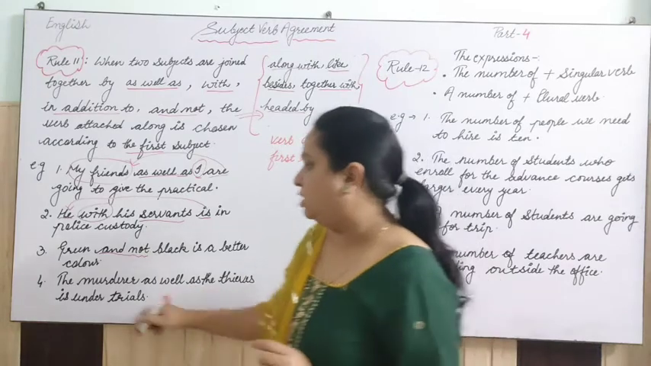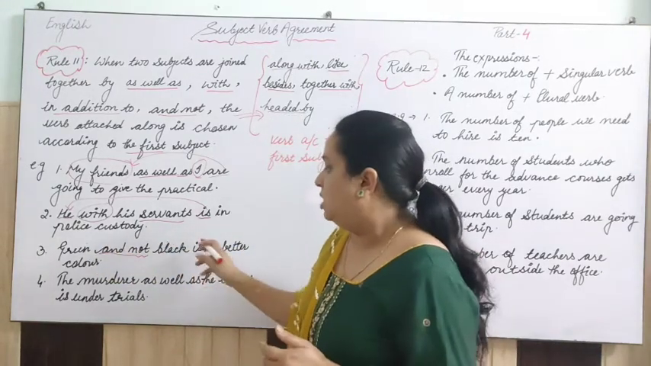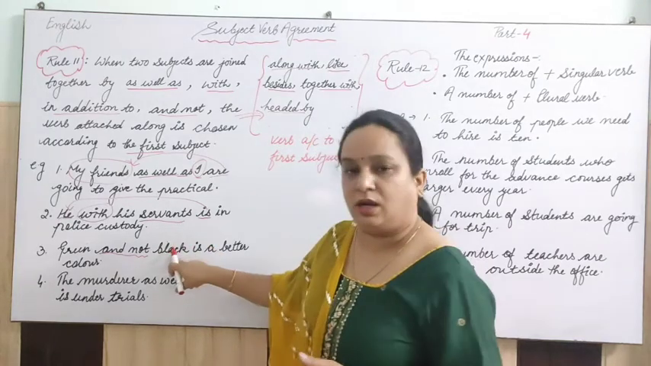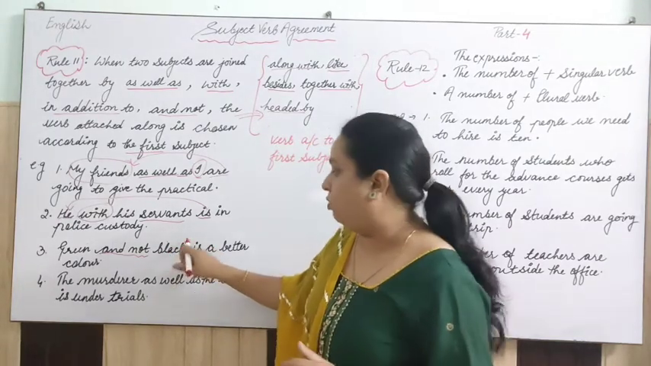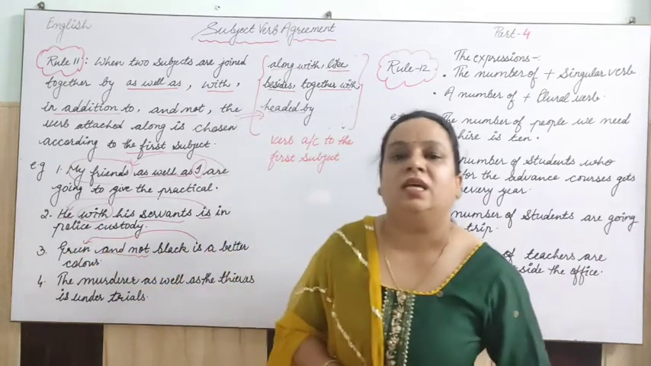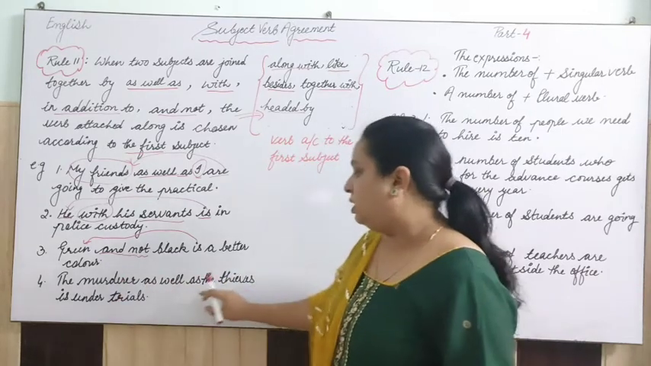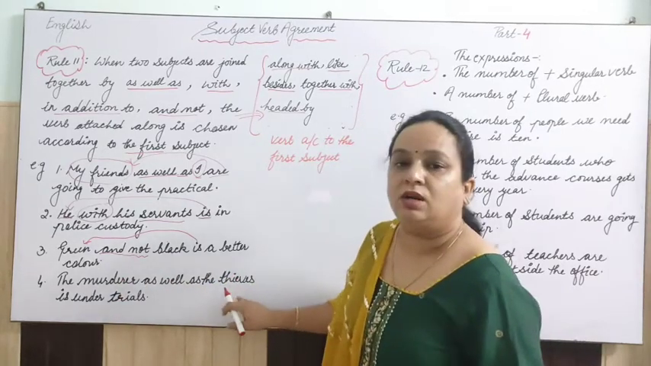And the two subjects, one is green and second is black, and both are singular. So what we are not adding is according to black; we are using this according to the first one, that is green. Okay, next one, the murderer as well as the thieves is under trials.